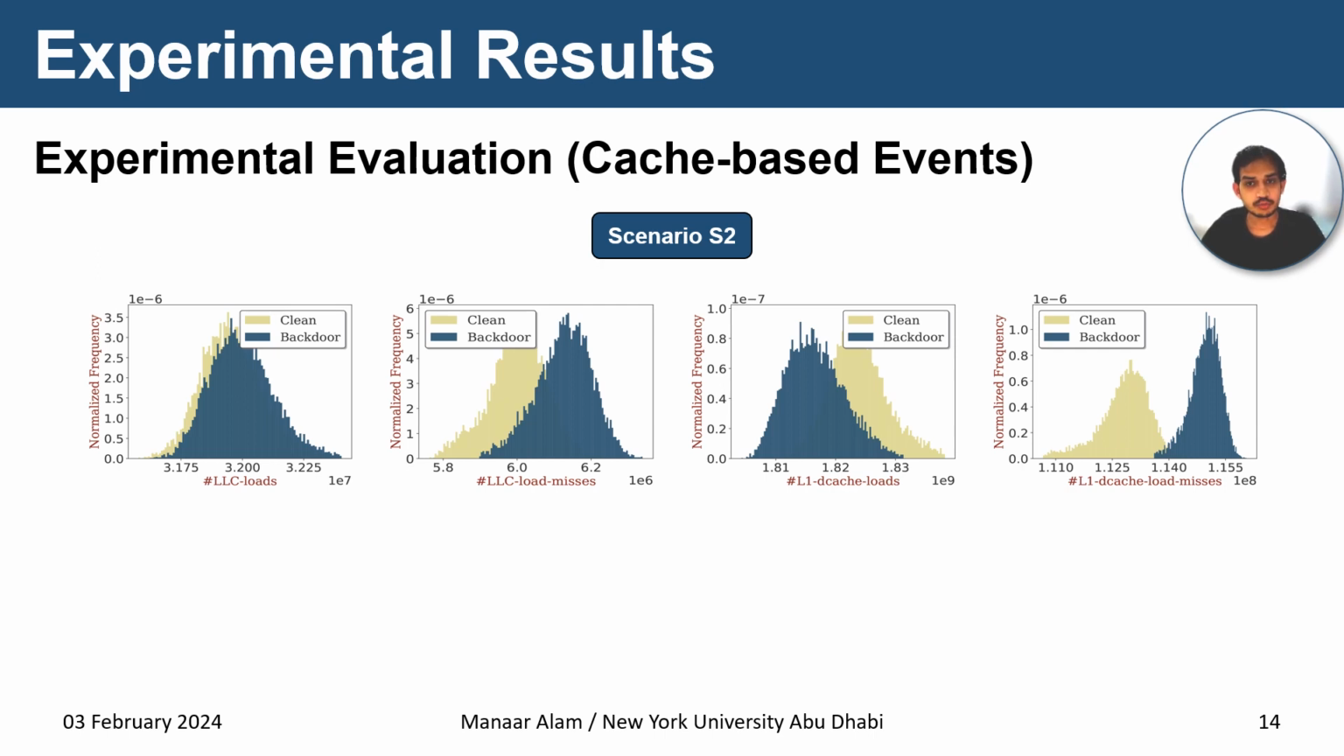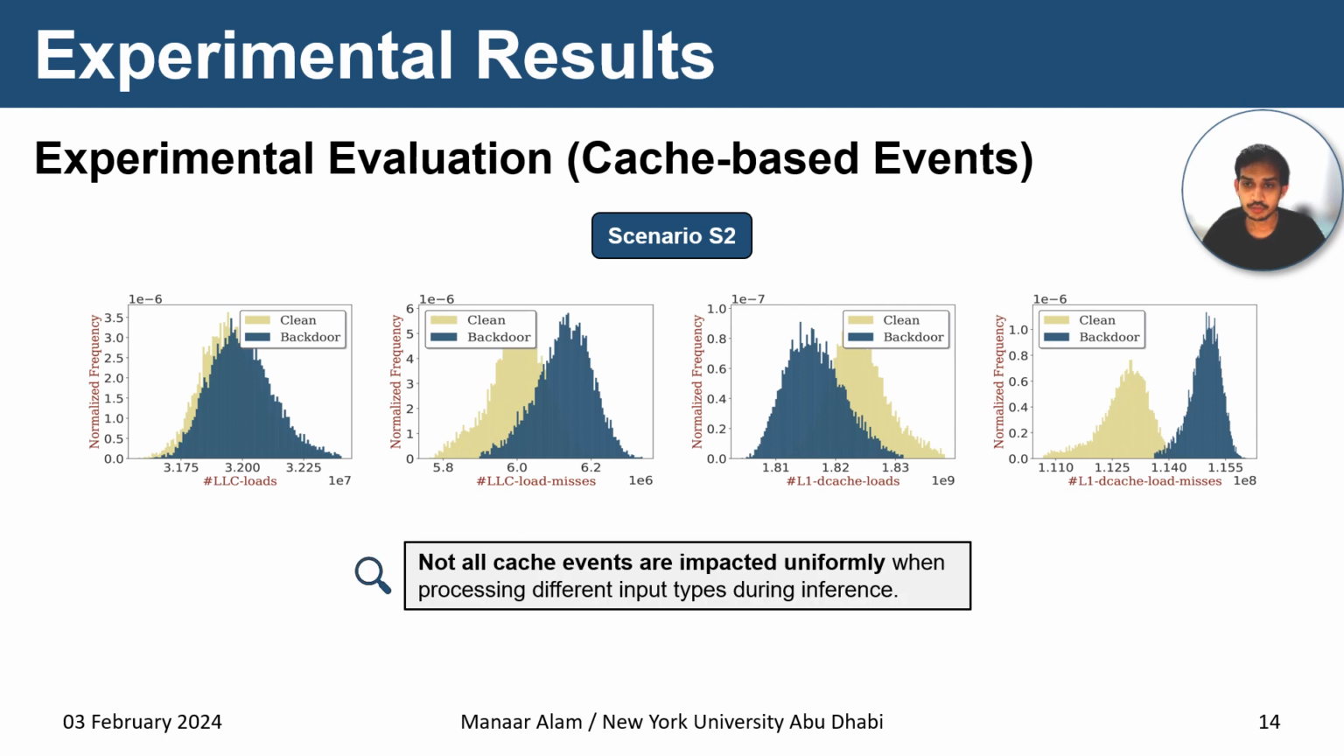Since we obtained good performance for the cache misses events, we take one step deeper for the analysis. We consider different cache-based events like LLC loads, LLC load misses, L1 data cache loads, and L1 data cache load misses. These plots show the distributions of both clean and backdoor inputs for these events. What we observe from the figure is that not all cache events are impacted uniformly when processing different input types during inference.